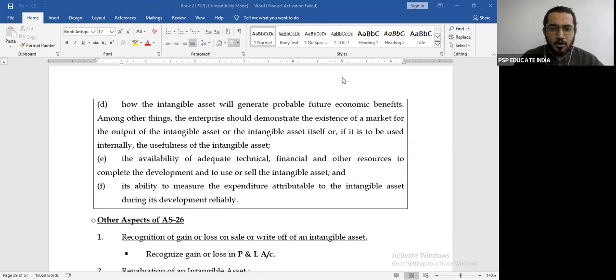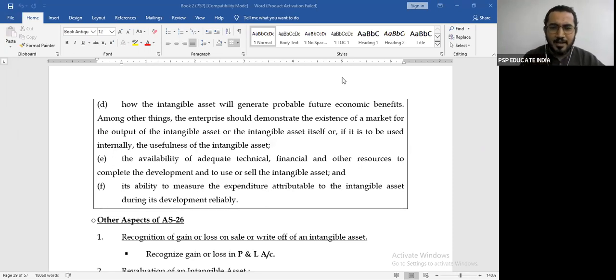There is one more doubt. How can we defer the development cost? We shouldn't capitalize it? Of course, you cannot. The meaning of defer is, see, please understand the concept. जब आप कैपिटलाइज करोगे, जिसको कैपिटलाइज किए उसको अमोर्टाइज करना है. अमोर्टाइज करने को ये लोग डिफर कहते हैं. Defer means, for example, if I purchase an asset, if I take it to P&L, the entire amount goes to the P&L in one go.